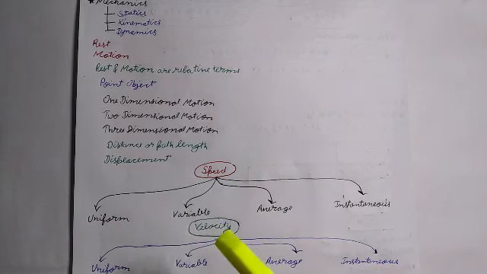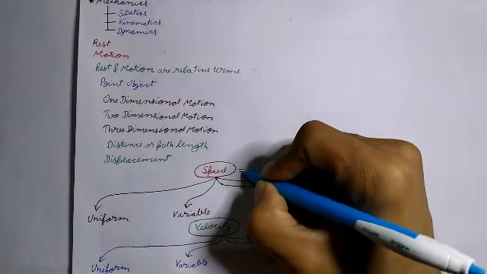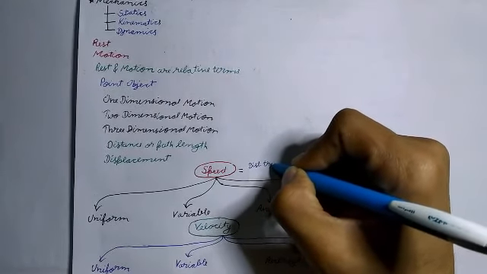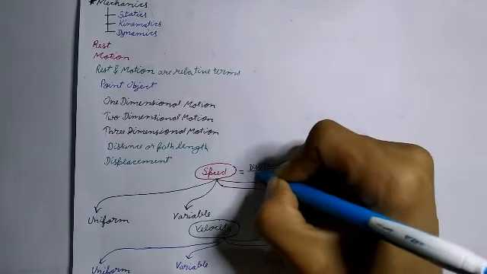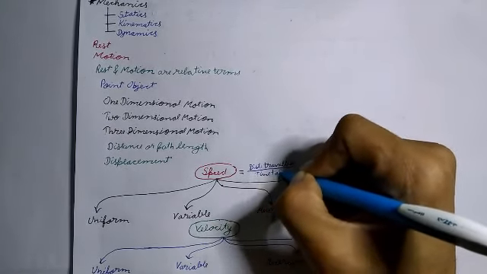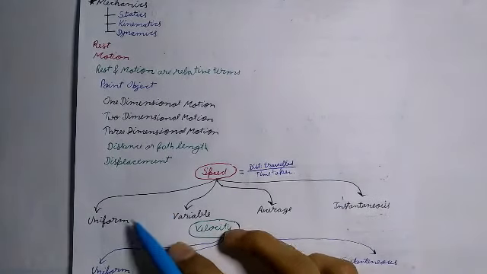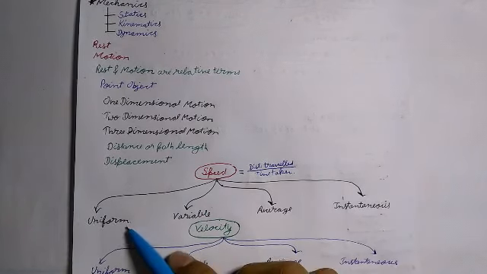Now, speed. It is the rate of change of position of a body in any direction. Speed is equal to distance traveled upon time taken. Now, speed is of four types. First is uniform speed, variable speed, average speed, and instantaneous speed.